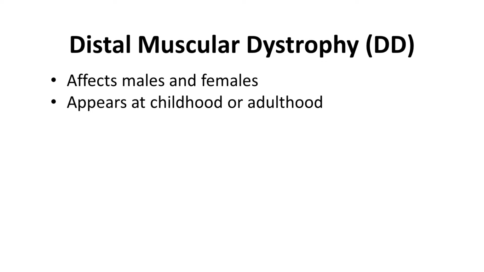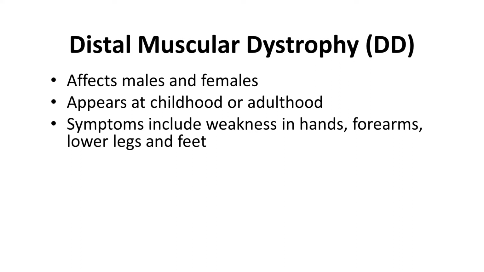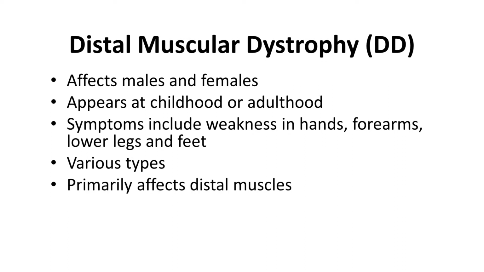Distal muscular dystrophy is the next type. Distal affects males and females, and appears at childhood or adulthood. Symptoms of this condition include weakness in the hands, forearms, lower legs, and feet. There are various types of distal muscular dystrophy. This disorder primarily affects distal muscles. Those are the extremities. But the condition is not life-threatening.